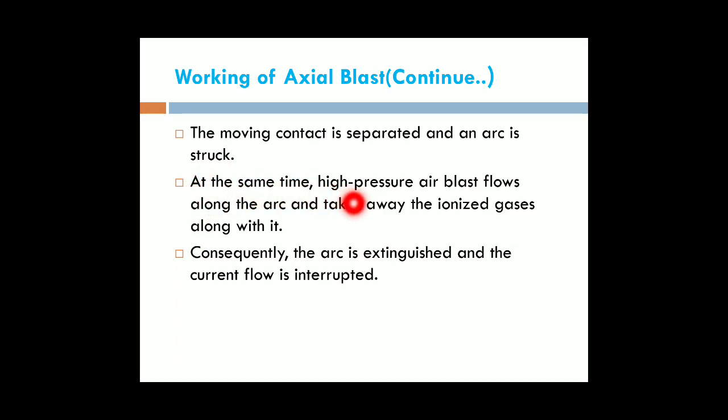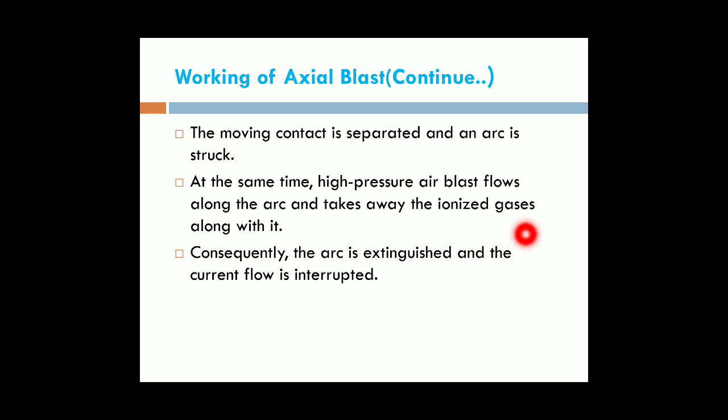At the same time, a high pressure air blast flows along the arc and takes away the ionized gases.